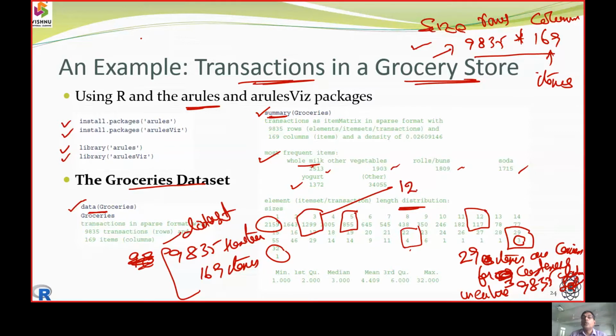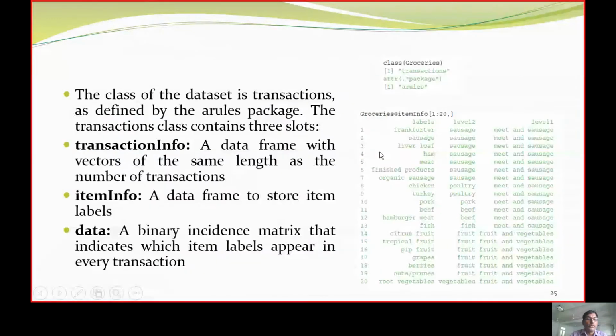Fine. Now, what will be the elements of the transaction database? First of all, we can use the command called class. The labels show how the composition of the data set is, and everything is brought into the picture.